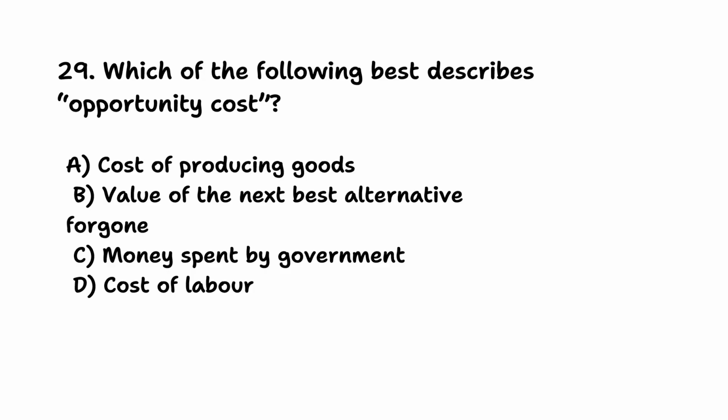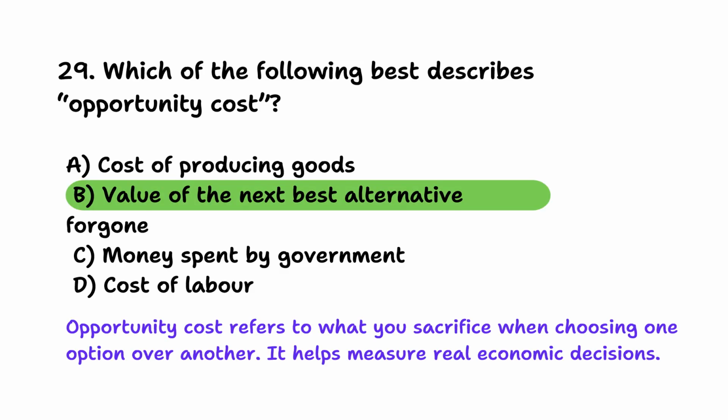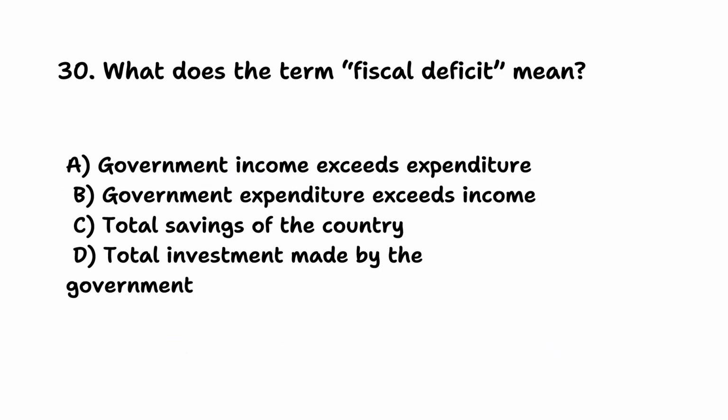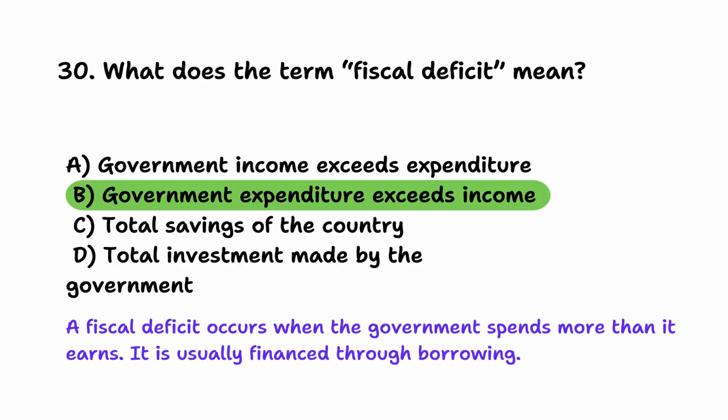Which of the following best describes opportunity cost? Value of the next best alternative foregone. Opportunity cost refers to what you sacrifice when choosing one option over another. It helps measure real economic decisions. And question number 30. What does the term fiscal deficit mean? Government expenditure exceeds income. A fiscal deficit occurs when the government spends more than it earns. It is usually financed through borrowing.